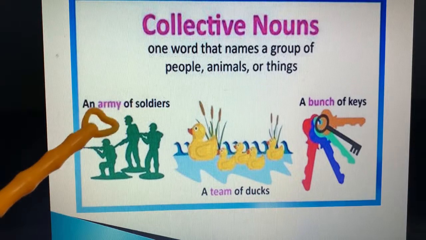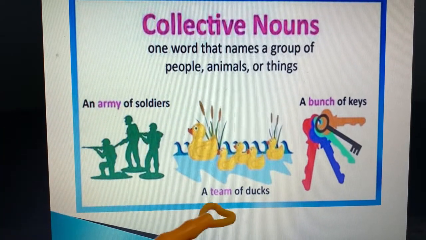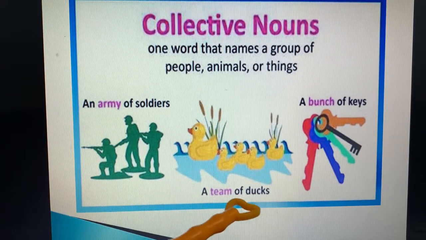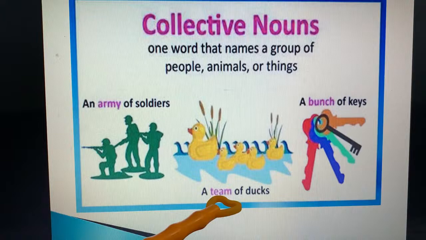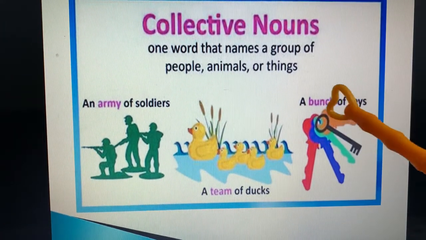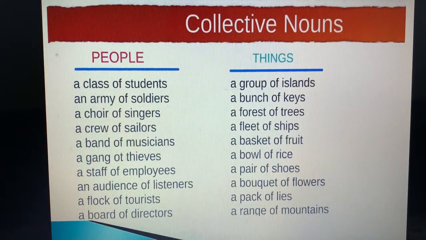So the army over here is the collective noun, an army of soldiers. When there are so many ducks, we call it a team of ducks. Again, the team over here is a collective noun. When there are so many keys, we call it a bunch of keys. So bunch over here is a collective noun again. So the one word which is given to a group of things.